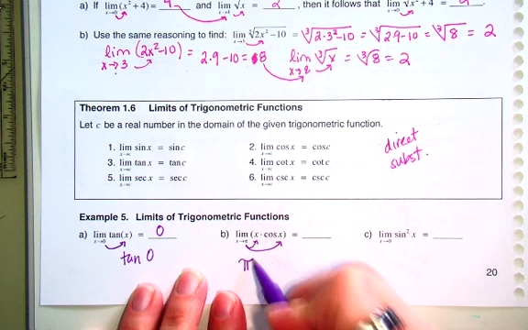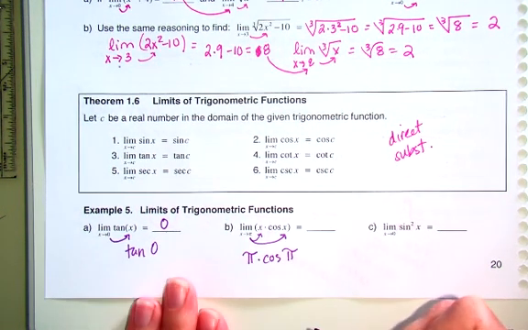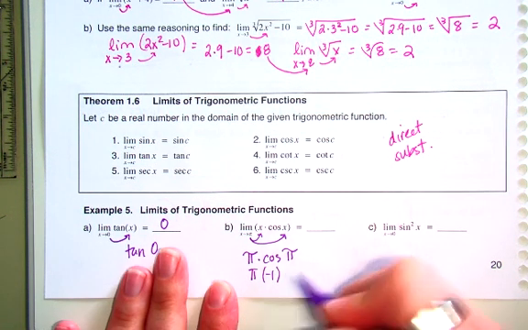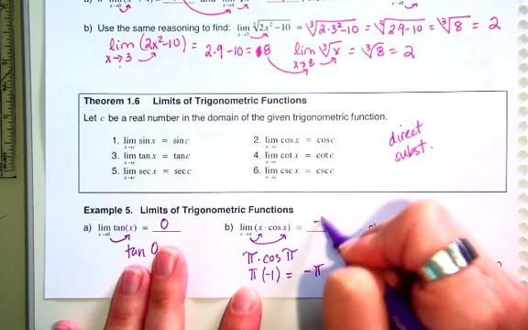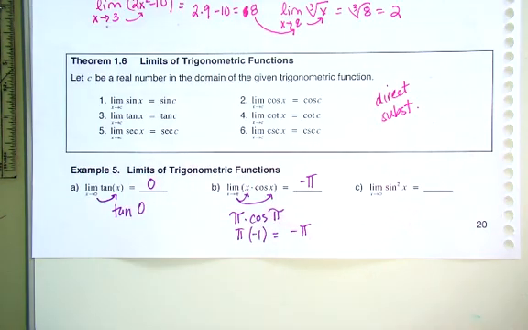Okay, for this one, again, I can just do direct substitution because it's multiplication. So I'll have pi times cosine of pi. What is the cosine of pi? Negative 1. So then it's pi times negative 1, and my answer is negative pi.